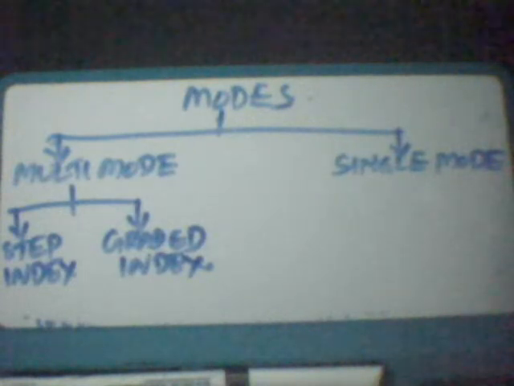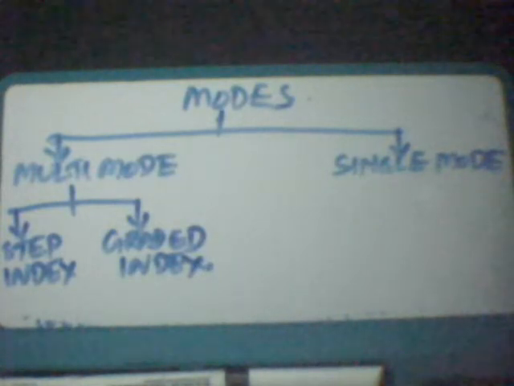In multi-mode step index fiber, the density of the core remains constant from center to the edges. A beam of light moves through this constant density in a straight line until it reaches the interface of the core and the cladding, wherein at the interface there is an abrupt change due to a low density and alters the beam's motion.